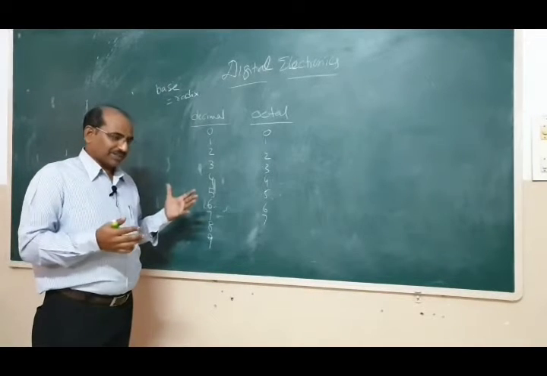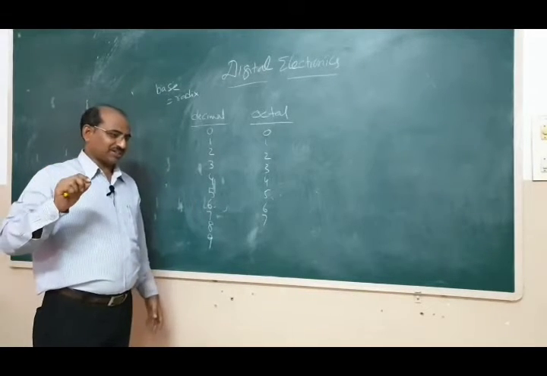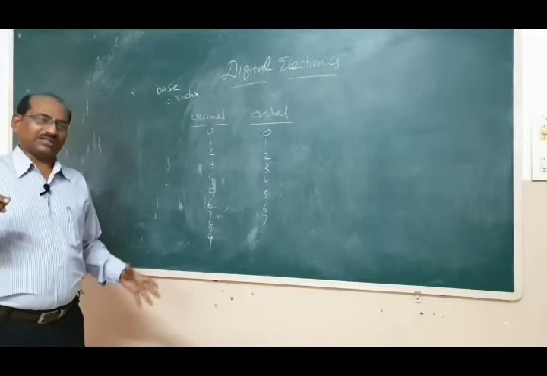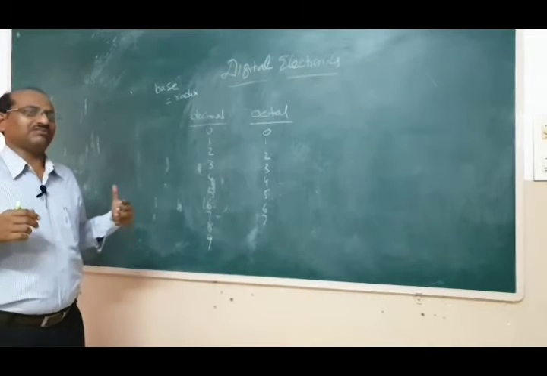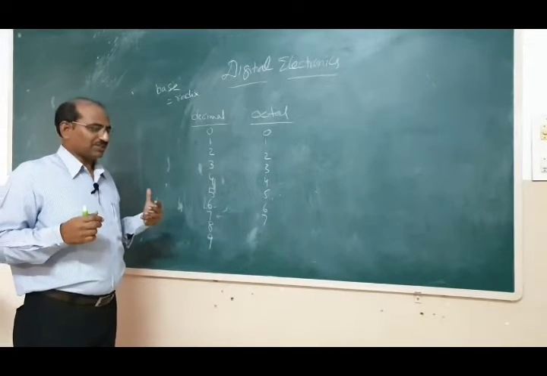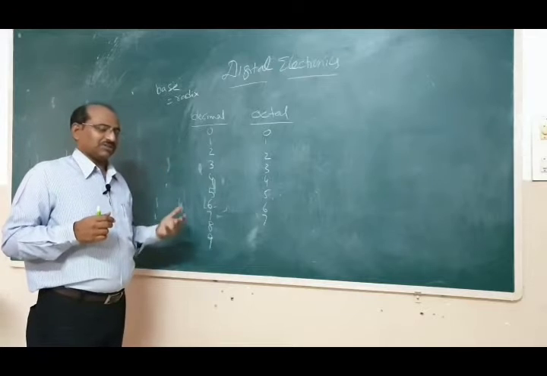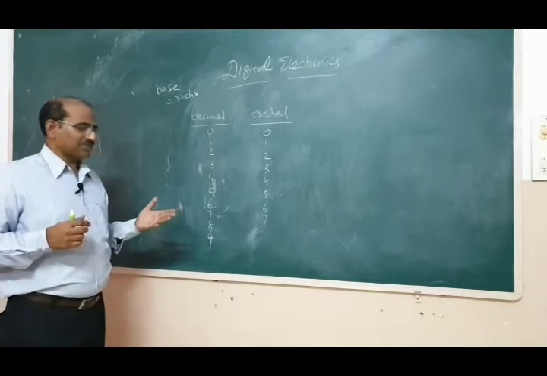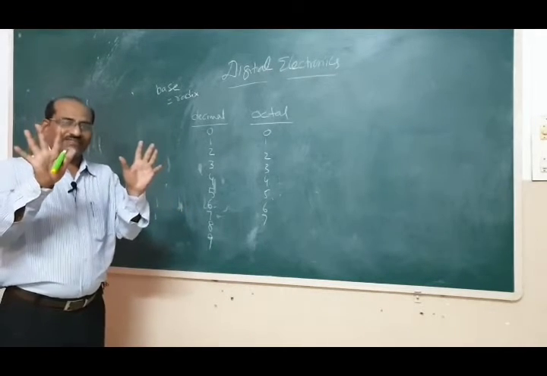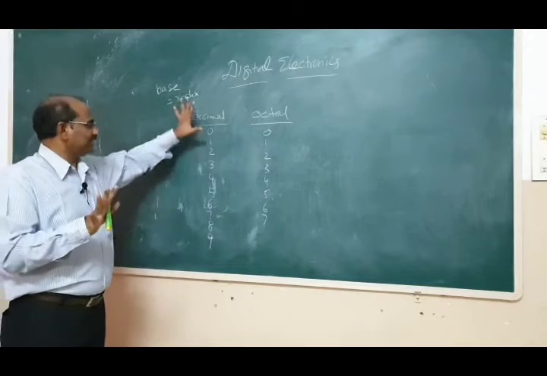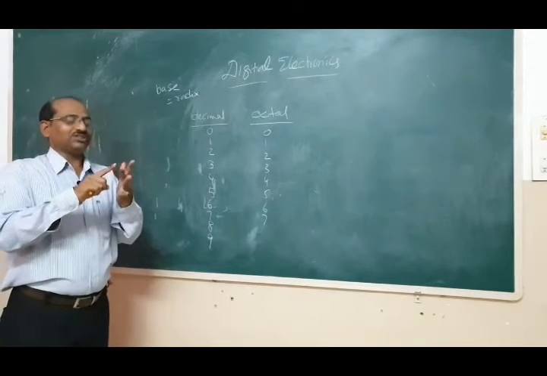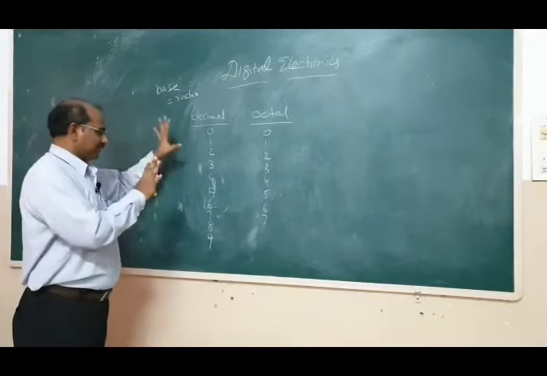Depending on the cave paintings and some literature, we predict or assume that the early humans used their fingers as the radix for the decimal numbers, and that's why 1, 2, 3, 4, 5, 6 and 10 is there.